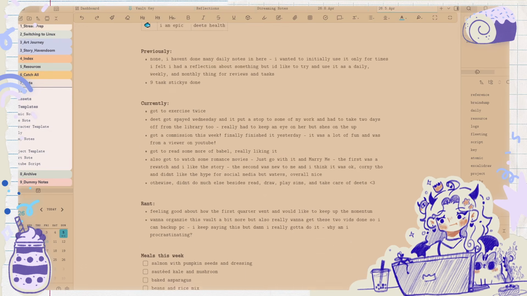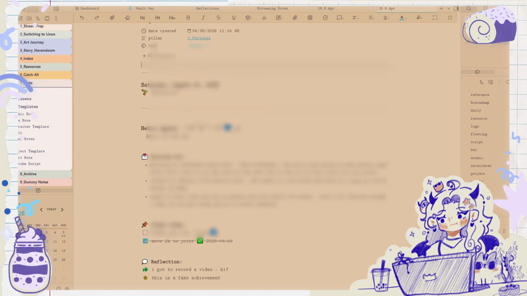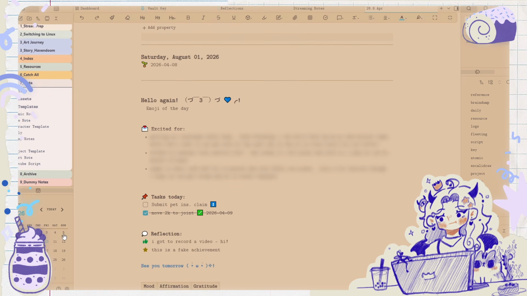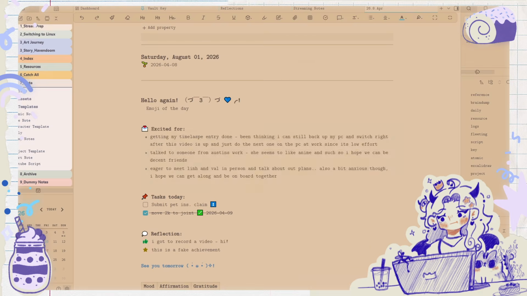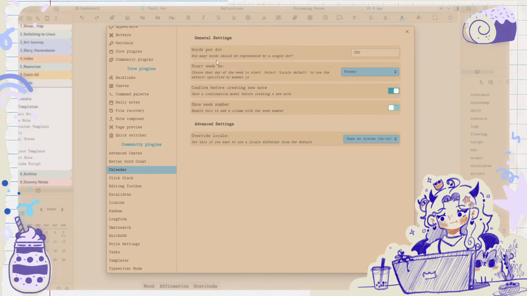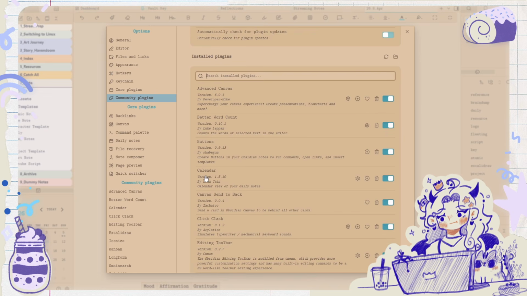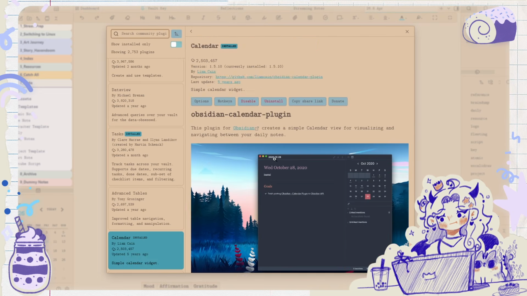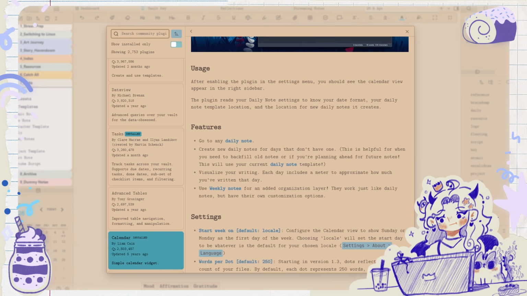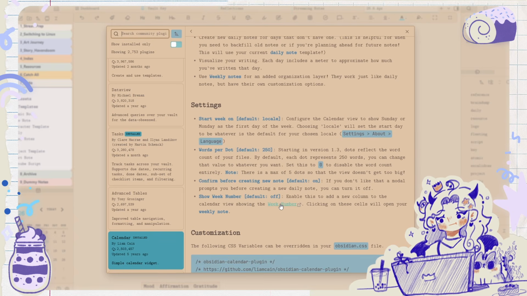This is what my old daily notes used to look like until I moved to this one. I think there's a way that this calendar thingy that I have, the calendar plugin, can have weekly and monthly stuff set up in it. Use weekly notes for an added organization layer. They work just like daily notes, but have their own customization options. Let's add a new column to the calendar view showing the week number.